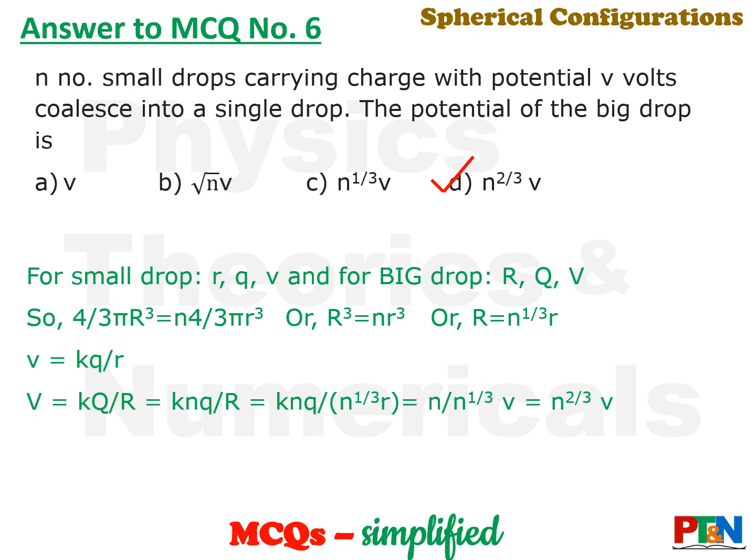Okay. So now coming back to our physics. V is equal to kq by r, that has been given. Small v is equal to k small q by small r. So capital V will be k capital Q by capital R. You put the values. Capital Q is n into small q, and capital R we just now got as n to the power 1 by 3 into r. You put the values. So you get capital V is equal to n to the power 2 by 3 into small v. So option D.